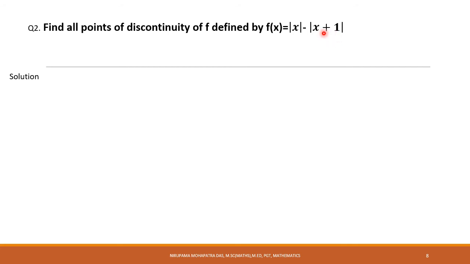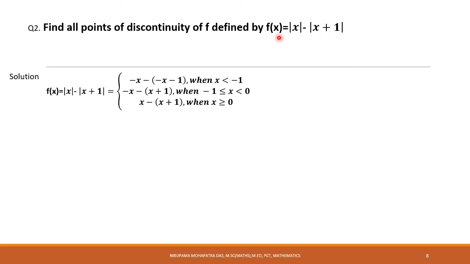And after that, x equal to minus 1 के बाद two branches. So here what we can see, we are getting basically two points. One is 0 we are getting, another point is minus 1 we are getting. So that is the hint of the question. Okay, x को 0 लेना है and minus 1 लेना है, then आप पूरा नंबर लाइन को कैसे कवर करेंगे. So f(x) equal to |x| minus |x plus 1|. Okay, now, as I said, to visualize the graph of the function, the V shape कहाँ से बनता है, यहाँ 0 से V shape बन जाता है. Here you see x equal to 0, and here you see x equal to minus 1.